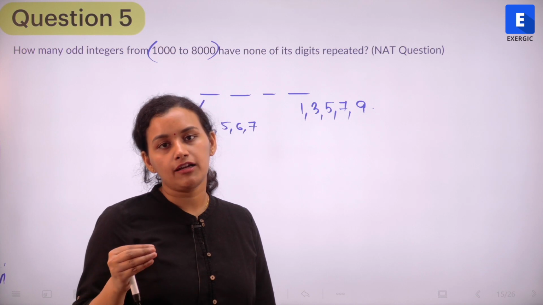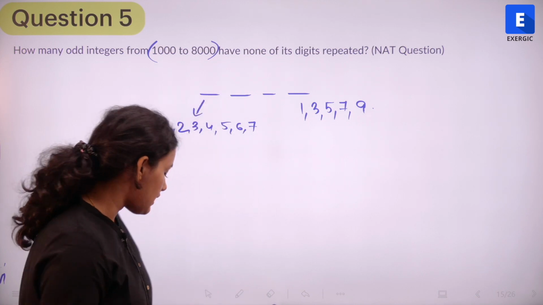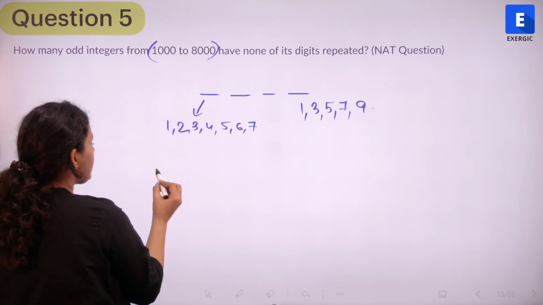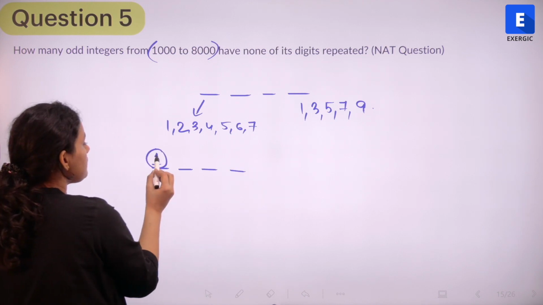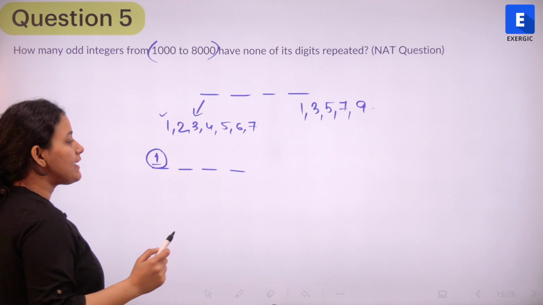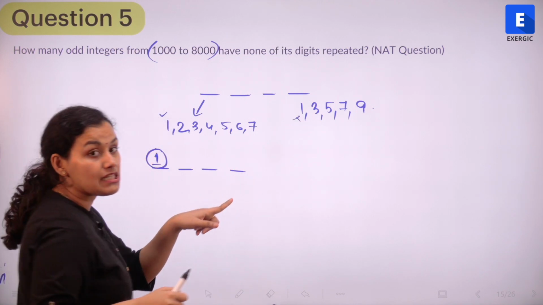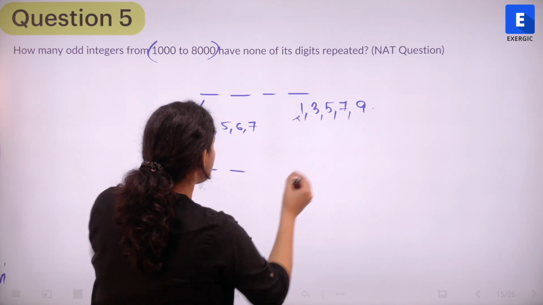And then we need to find out the number of possibilities such that none of the digits are repeated. So let us look at the first instance. If I want to take the thousands place as 1, suppose the thousands place is 1. So in that case, the units place cannot be 1 again because the digits can't be repeated. So the units place can't be 1, but it can be any of the remaining 4.